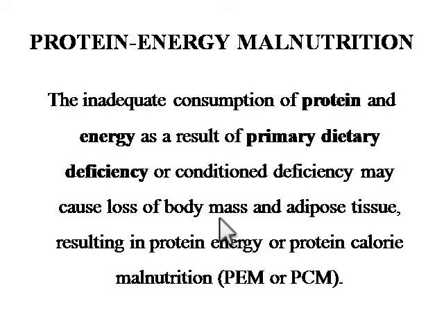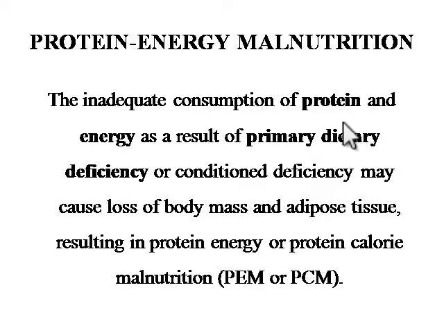So the definition of protein energy malnutrition goes as the inadequate consumption of protein and energy as a result of primary dietary deficiency or conditioned deficiency may cause loss of body mass and adipose tissue, resulting in protein energy or protein calorie malnutrition.